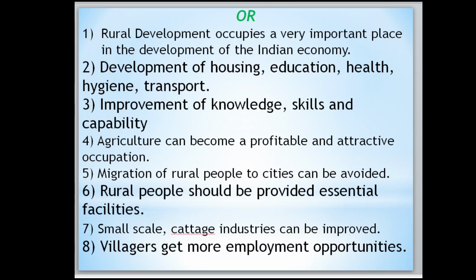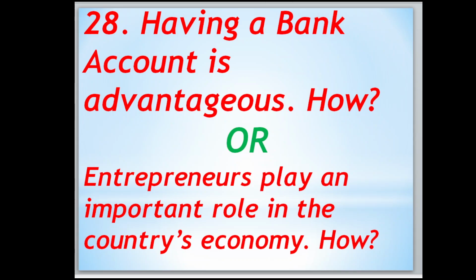Development of housing, education, health, hygiene, transport, improvement of knowledge, skill and capability. Agriculture can become a profitable and attractive occupation. Migration of rural people to cities can be avoided. Rural people should be provided essential facilities. Small scale cottage industries can be improved. Villagers get more employment opportunities.